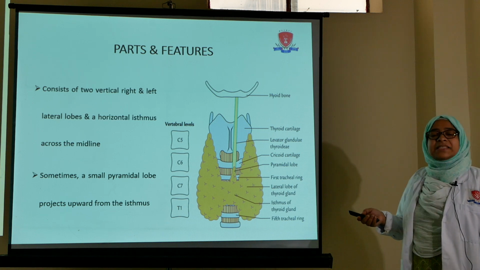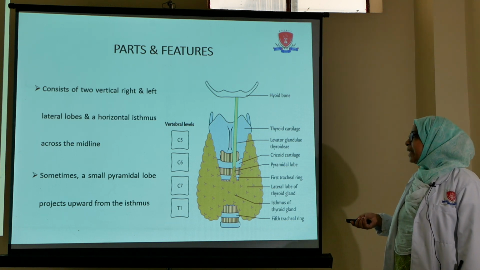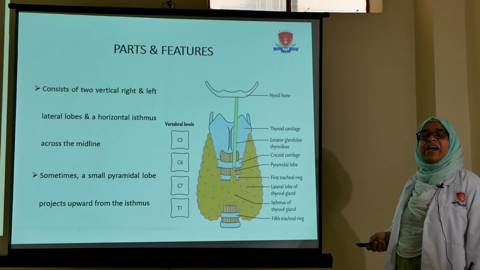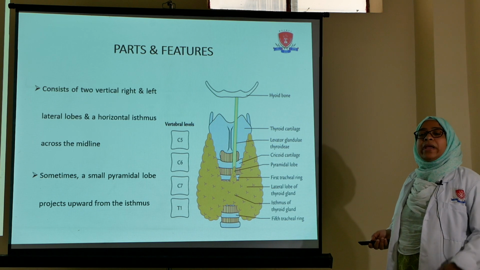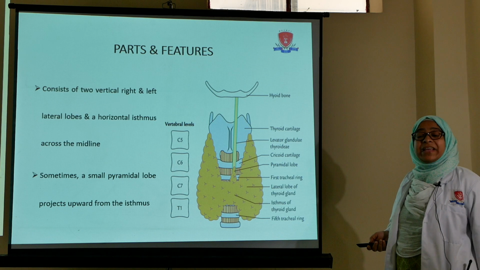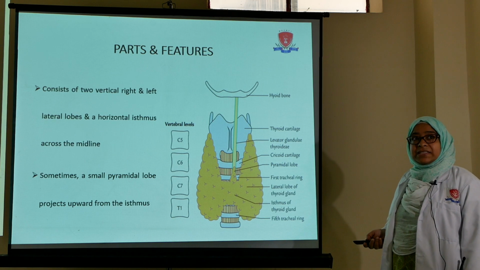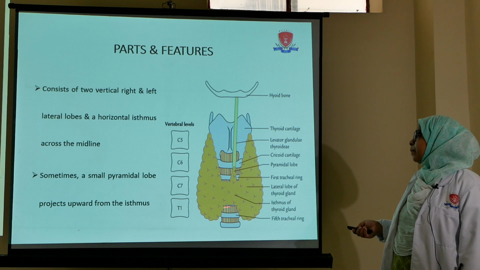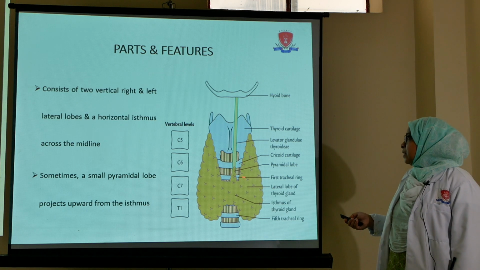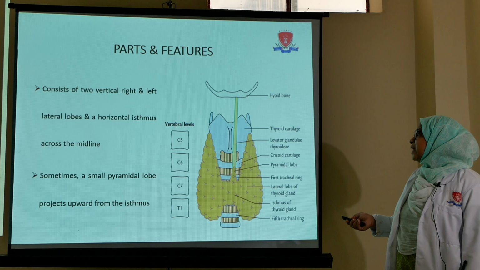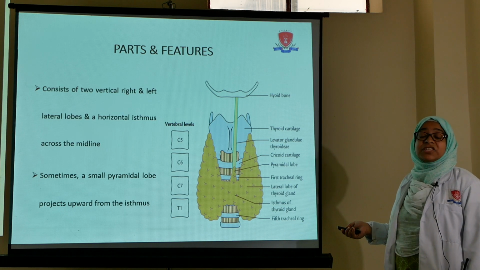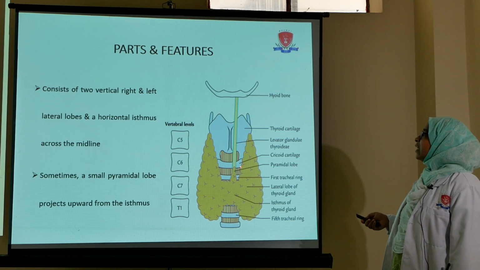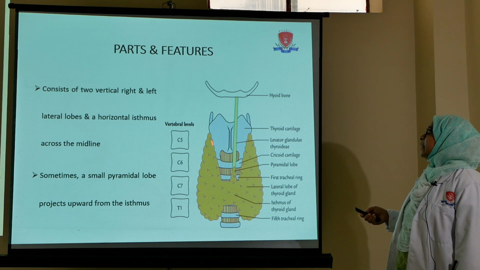Now we will discuss the dimensions of the thyroid gland. The weight of the thyroid gland is about 25 grams, which is more in females, as well as in lactating and menstruating females. So it has a larger weight in these cases. Now we can discuss the dimensions.